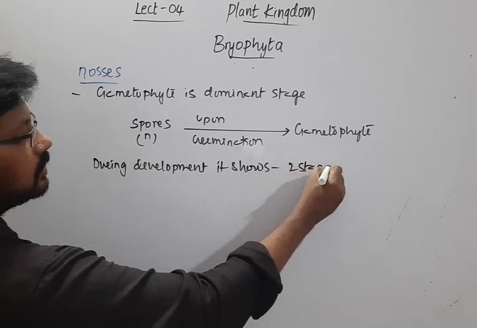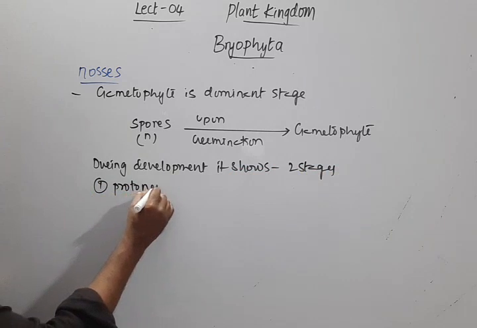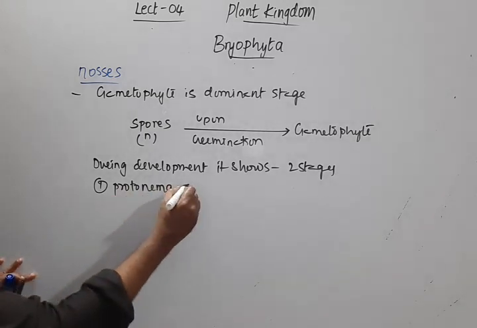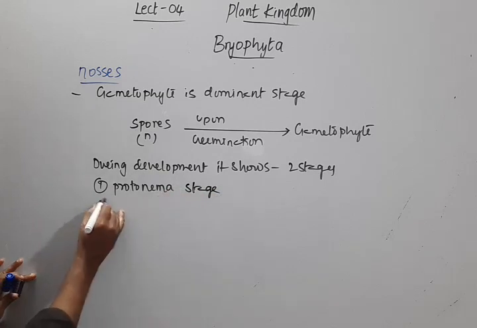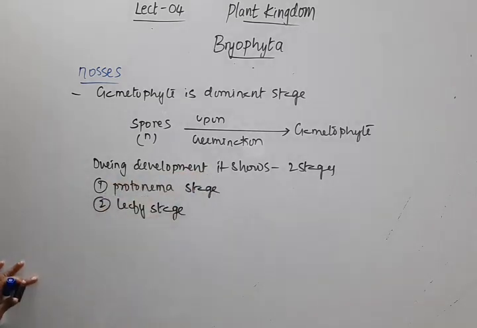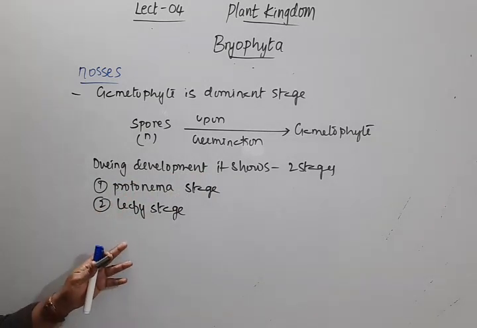The first is the protonema stage, and after the protonema stage there will be a leafy stage. So these are the two stages: the protonema stage and the leafy stage.